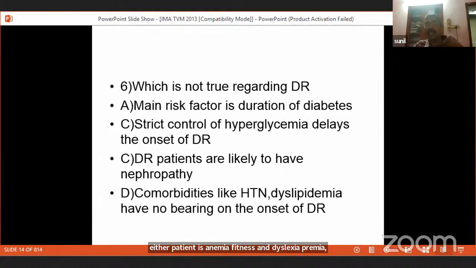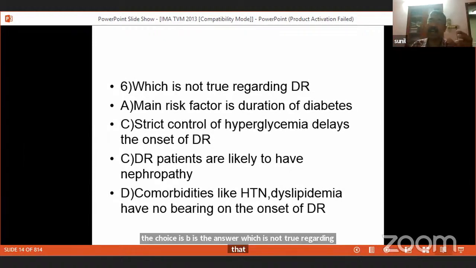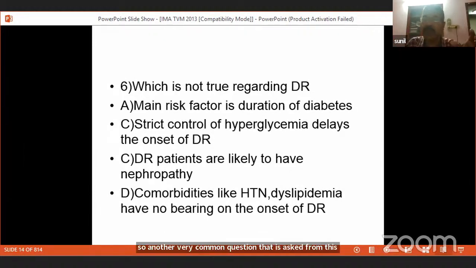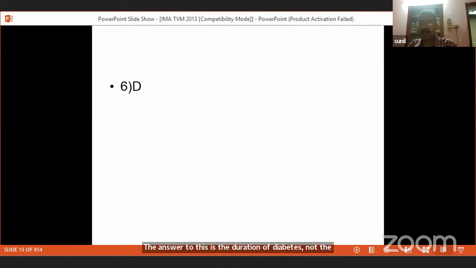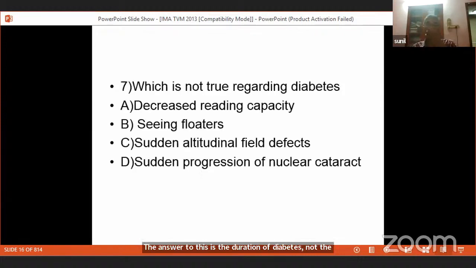So the choice D is the answer, which is not true regarding diabetes. Another very common question that is asked from this is, which is the factor which is most often associated with diabetic retinopathy? The answer to this is the duration of diabetes, not the absolute value of diabetes.